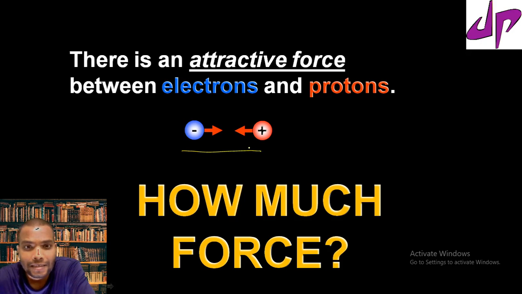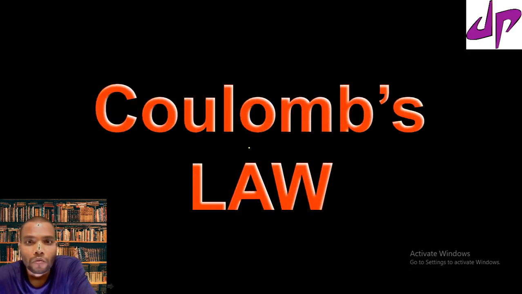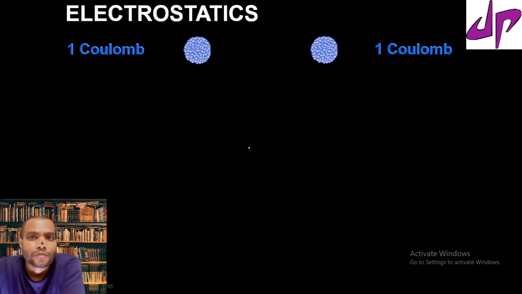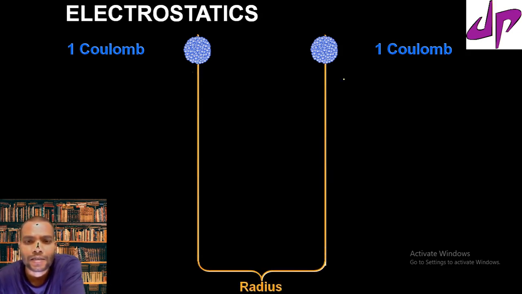To calculate that, we will use Coulomb's law. Coulomb's law gives the amount of force exerted between the charges. It is a very simple law. Suppose you have 1 coulomb of charge and another 1 coulomb of charge, separated at a distance r. Here r is the distance between them.